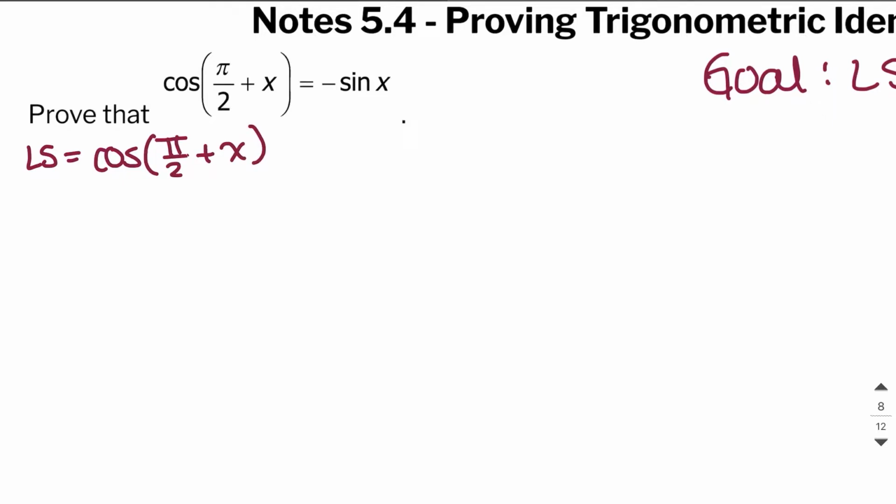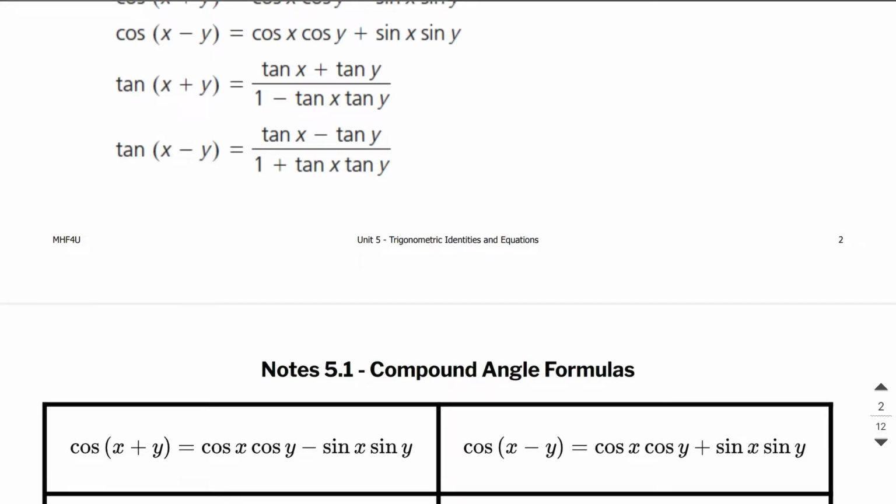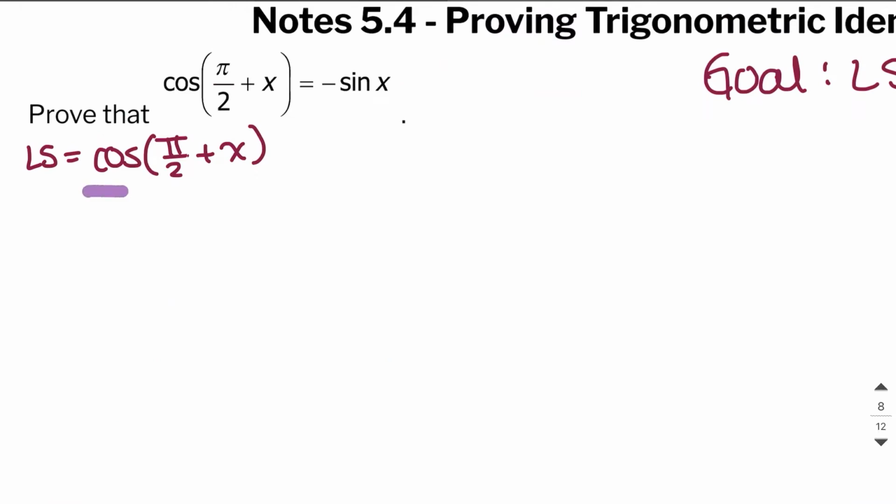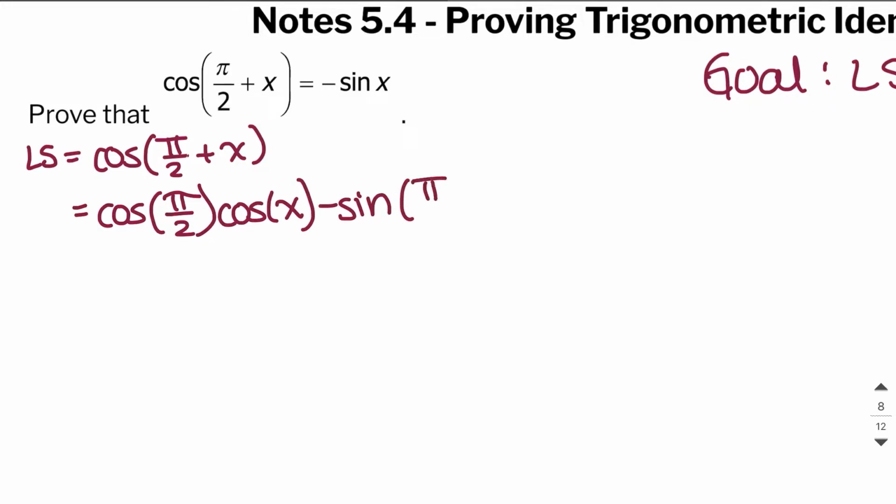The left side is equal to cosine of pi over 2 plus x. You might have to flip back and forth between the previous page or the front page, but we have our formulas right here that we can use. We know that the cosine of x plus y is equal to the cosine of x times the cosine of y minus the sine of x times the sine of y. That's just a formula that we know, and this looks the same. So the left side is equal to the cosine of pi over 2 multiplied by the cosine of x minus the sine of pi over 2 times the sine of x.